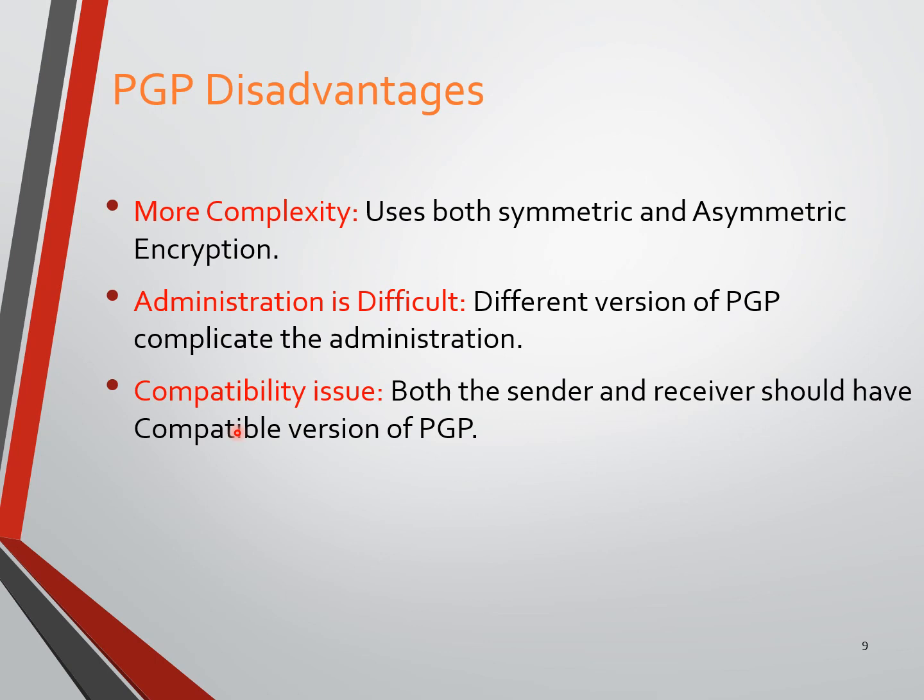Although there are many disadvantages with PGP, these are the three points I can make out as the major PGP disadvantages.